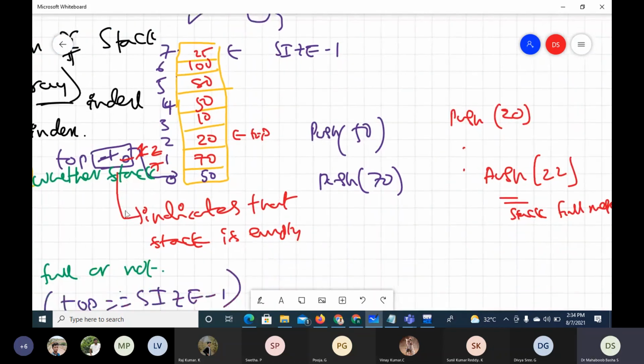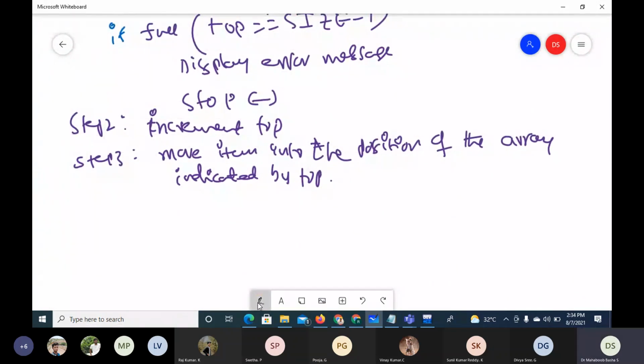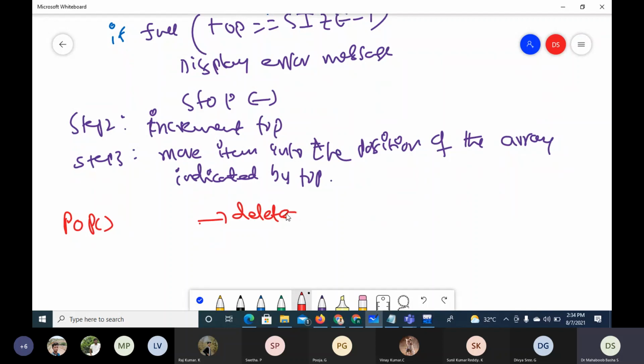Next we'll write the pop operation. Pop is nothing but deleting an item. It deletes the item from the stack.